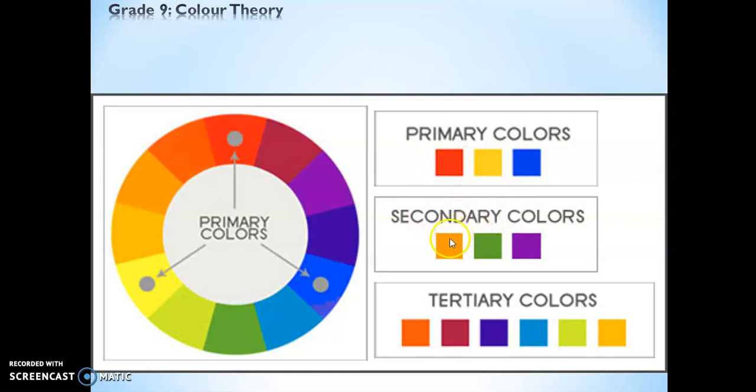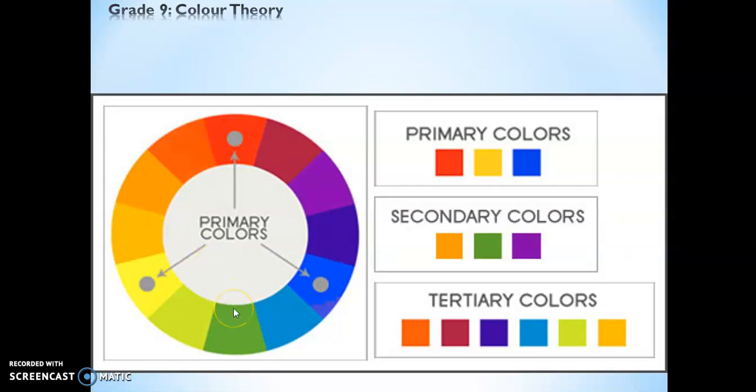Secondary colors are made by mixing primary colors, while tertiary colors is you mix primary and secondary together. Right, so this is primary and this is secondary. So tertiary colors sit in between primary and secondary colors. So red mixed with orange becomes reddish orange. Yellow, primary color, mixed with orange becomes yellowish orange.